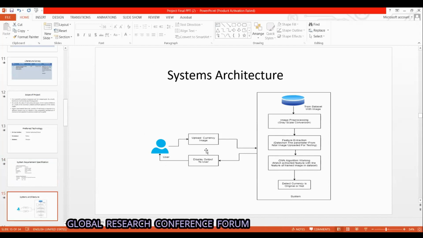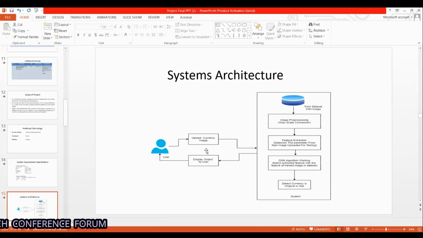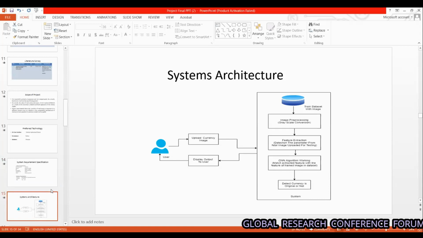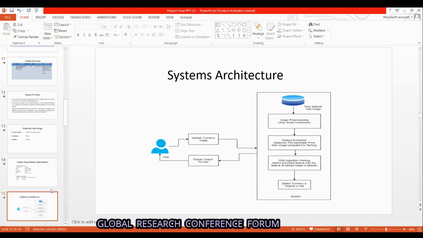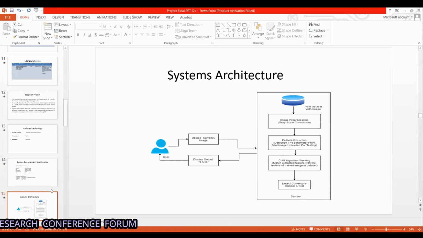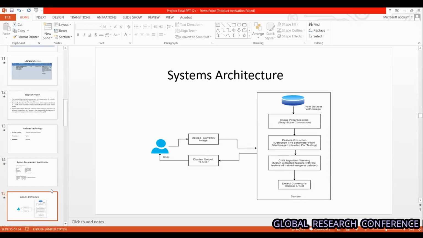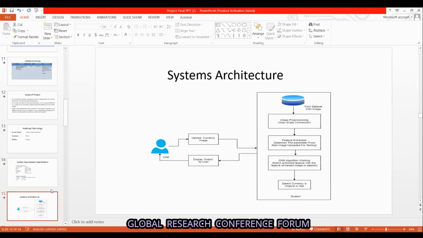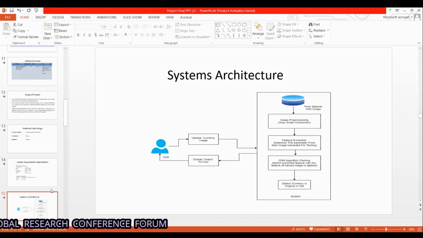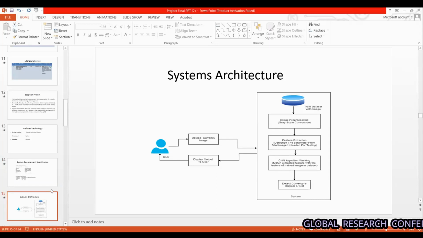Then feature extraction, in which detection is based on parameters such as the security threads and identity marks on the currency notes. Detection of the image takes place. Then the CNN algorithm works, which matches the expected features with the features of the trained images in the datasets. And as the final outcome, we get whether the image is fake or not.